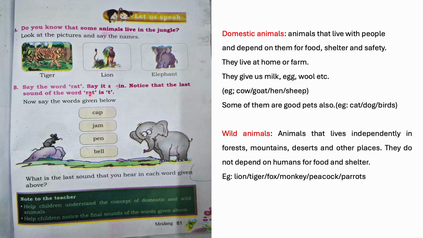Now say the word rat. Say it again. Notice that the last sound of the word rat is T. Now say the words given below. Cap, jam, pen, bell. What is the last sound that you hear in each word given above? So what is the last sound? Cap, it's P. Jam. Pen. Bell. So these are the sounds we can hear from the words.